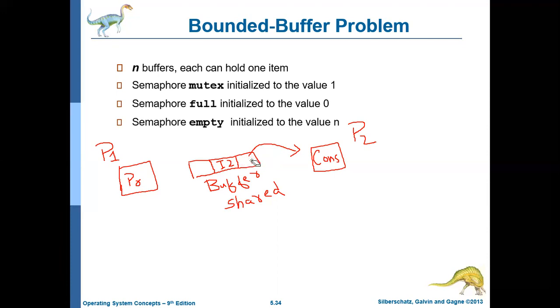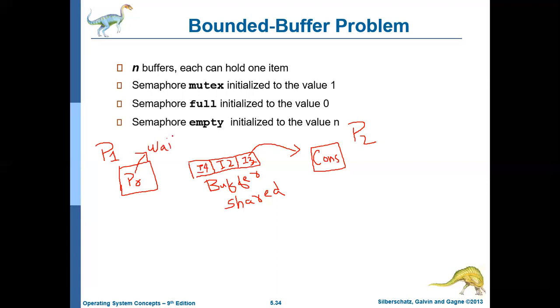Again the producer checks whether there is any free space. Yes, there is a free space, so it may produce another item here. Again the producer checks, is there any other free space? Yes, so it may produce another item here. Now the producer checks, is there any space in the buffer? No space, so the producer will wait. Here the producer should wait when the buffer is full.